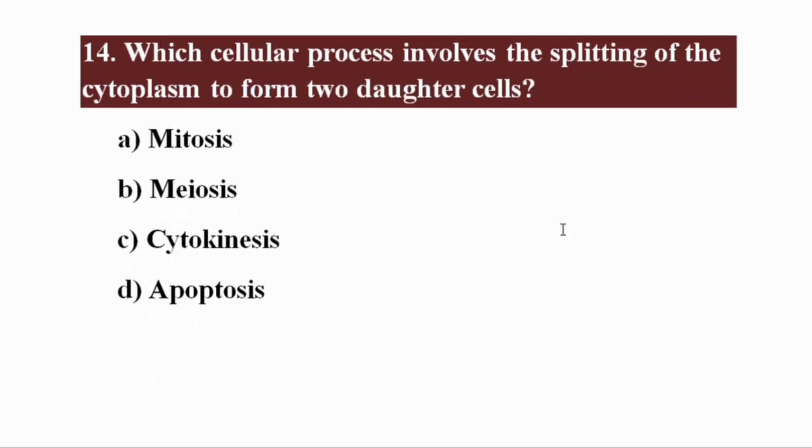Which cellular process involves the splitting of the cytoplasm to form two daughter cells? The right option is Charlie. Cytokinesis involves the splitting of the cytoplasm to form two daughter cells.